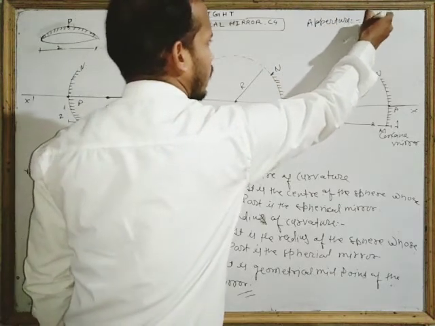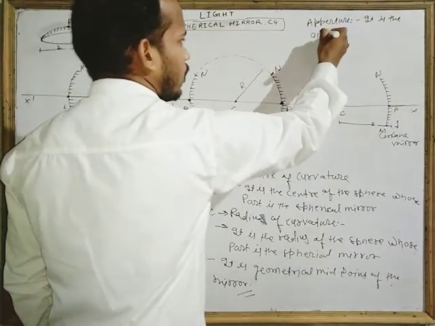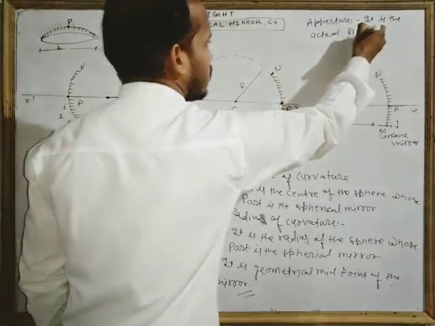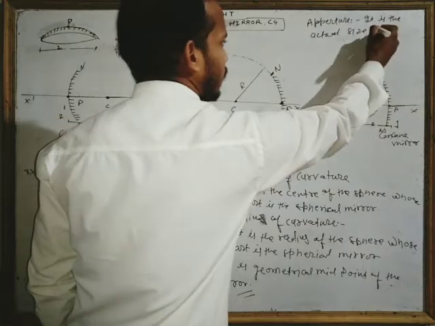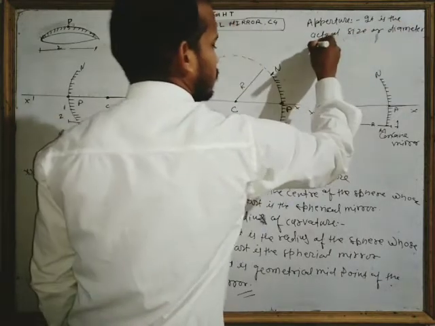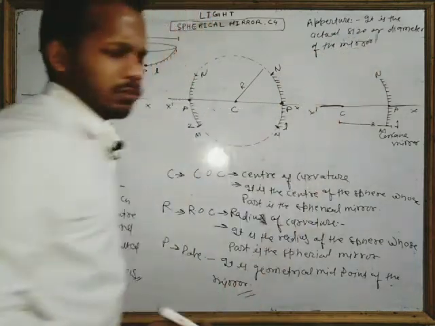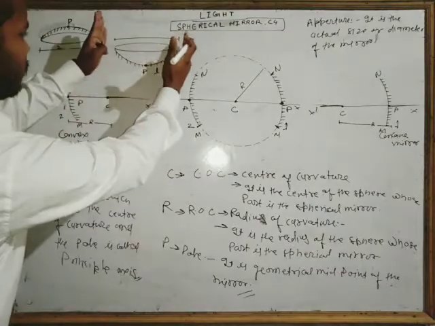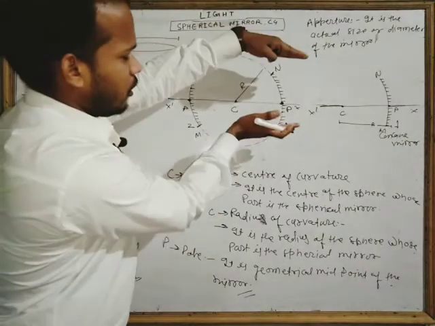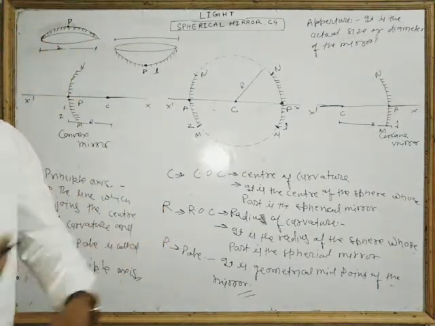Aperture is what? It is the actual size, or we can say the diameter, of the mirror. It means the size of the mirror. This one is also size, this one is also size. The size of the mirror is called the aperture.